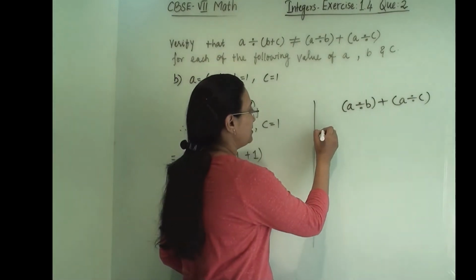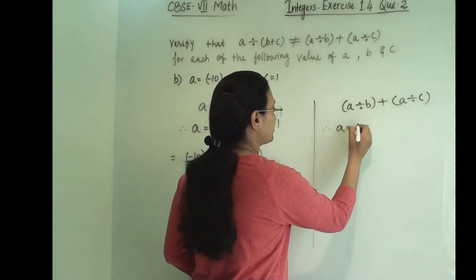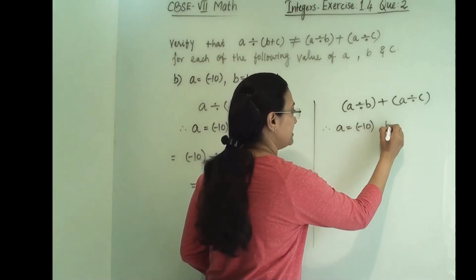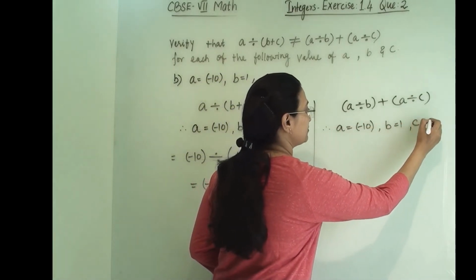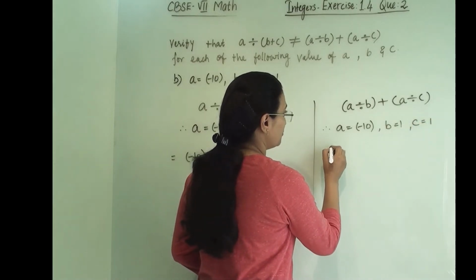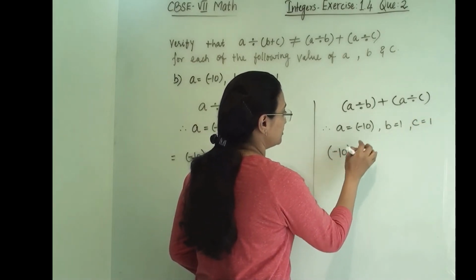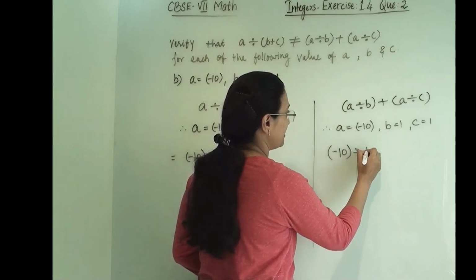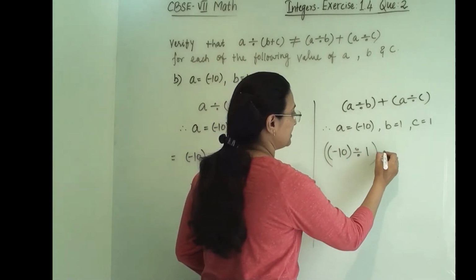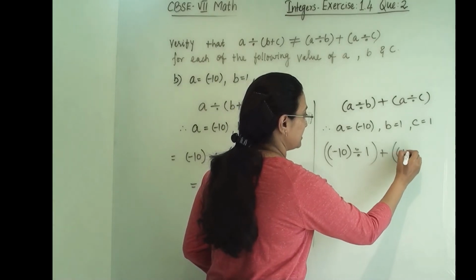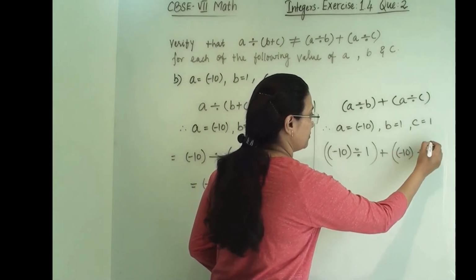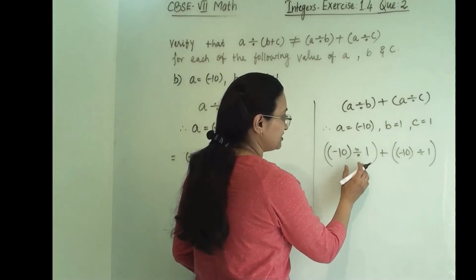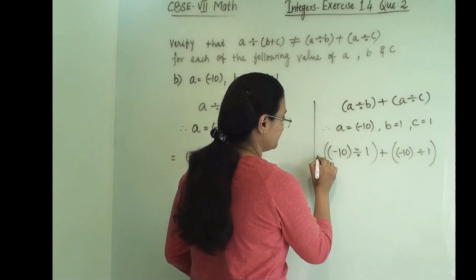Now here when we are keeping a equals minus 10, b equals 1 and c equals 1, let us put all the values into this. Minus 10 divided by 1, this is one bracket, plus minus 10 divided by 1. So we will solve these two first.